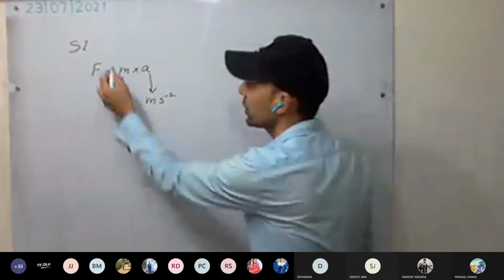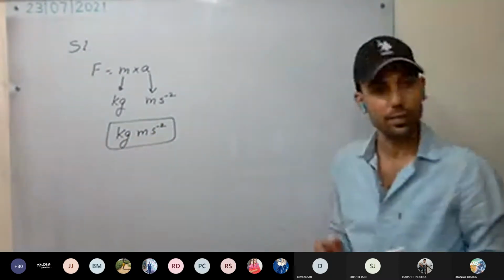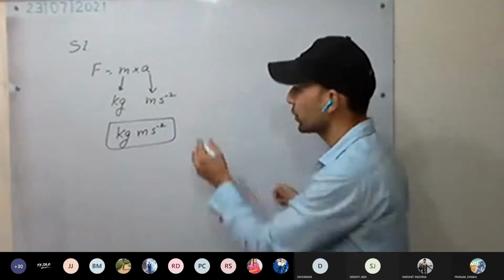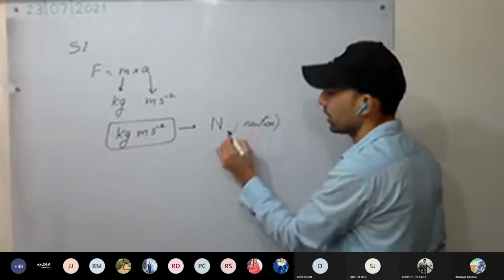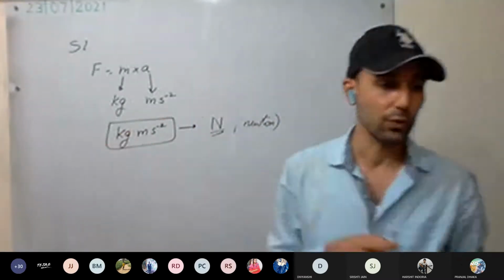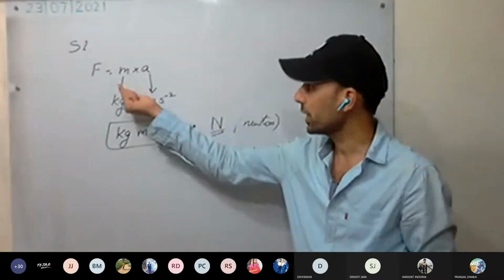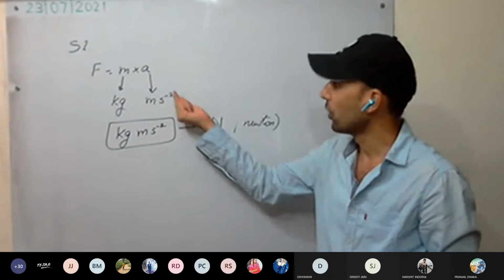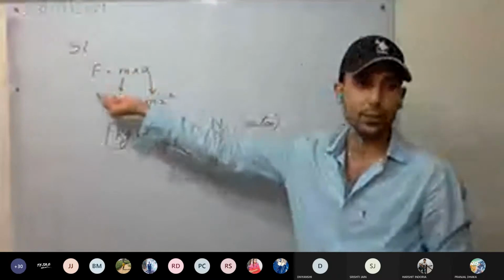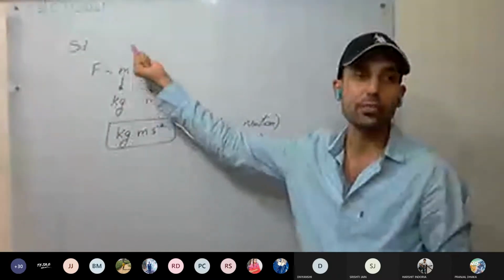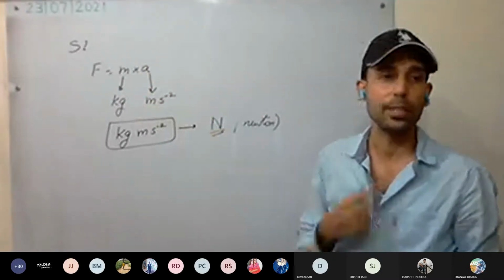So what is the unit of force? Kg meter per second square. This is the SI unit for force, and we usually name it after Newton, N. 1 Newton of force is said to act on a body when 1 kg of mass moves with an acceleration of 1 meter per second square.